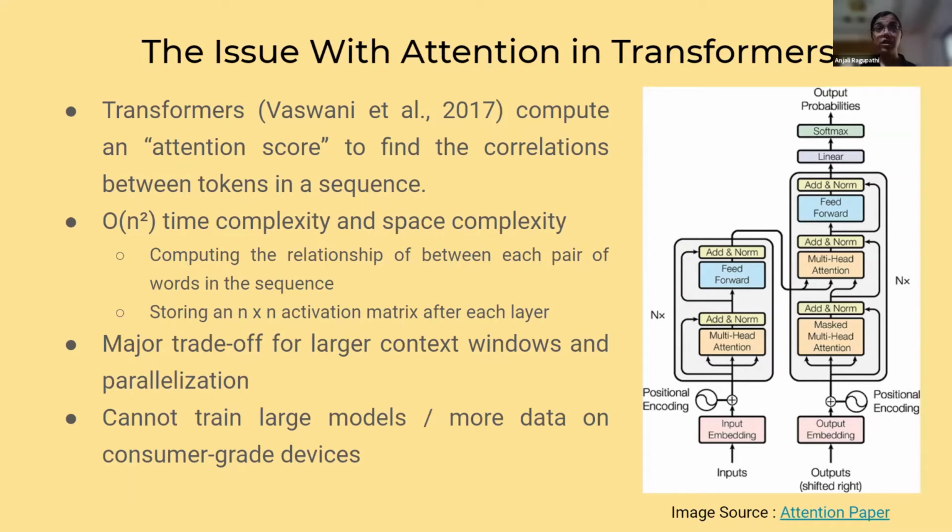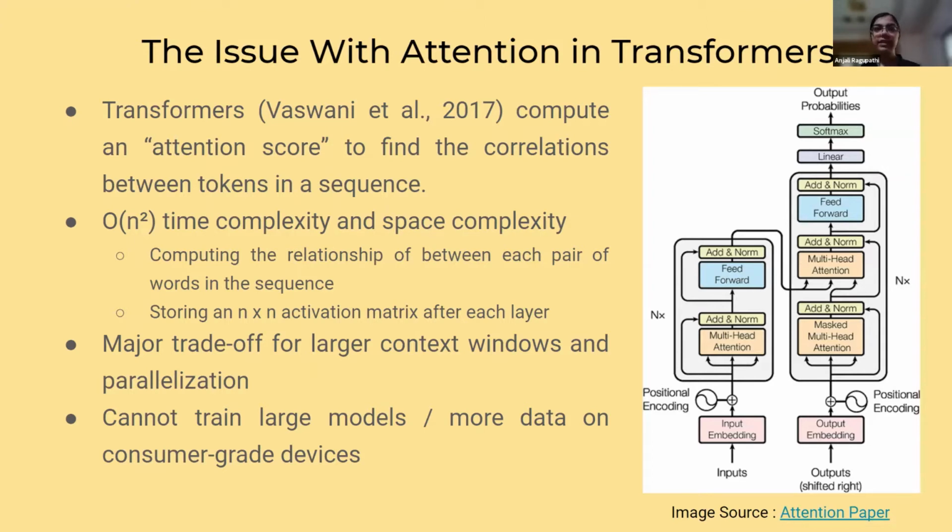And its core feature is the attention function or the attention mechanism, which computes a score to find how the words or the tokens in a sequence are related. The problem with this is that computing the relationship between every pair of words in the sentence creates a quadratic time complexity, and the resultant attention matrix that is formed after every layer is again quadratic in space.